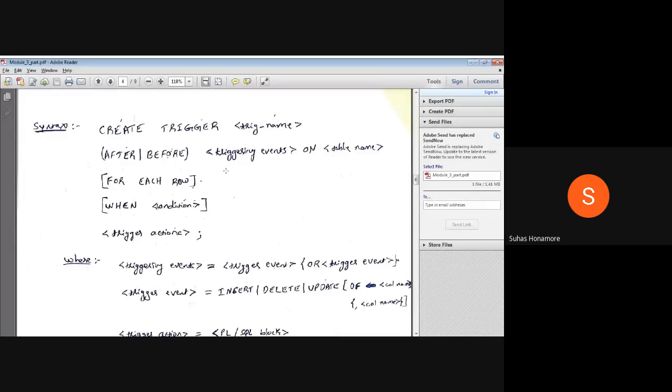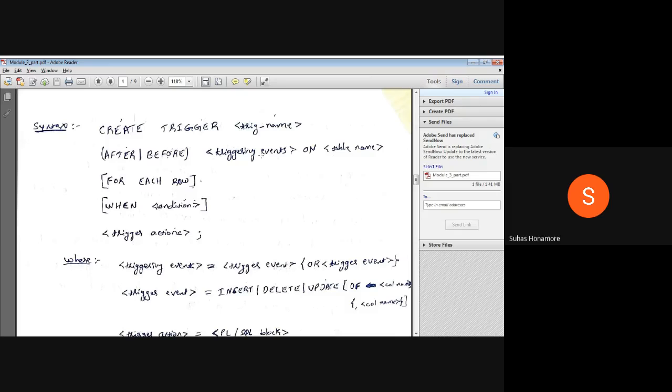Okay, when you want to perform the action part, whatever action part is there, you can choose whether to perform it after execution of the command you are giving, or before that. Okay, we'll take one example and we'll come to know. One of these options you can give. And here there are triggering events. Okay, so more than one event you can give by using or.